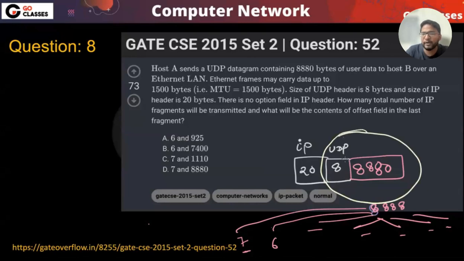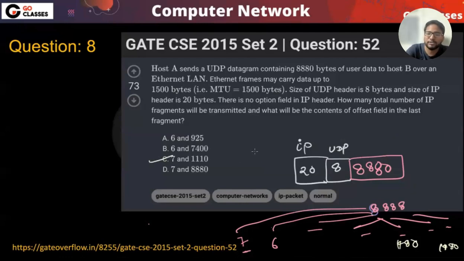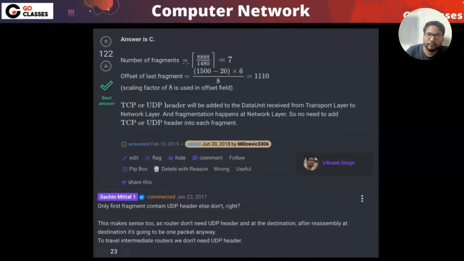There will be 7 fragments, 6 of them with 1480, and the last will have something less, and they are asking about the fragment offset of the last. So there are 7 and 1110, right? Answer is C. See, this answer has got 122 upvotes.